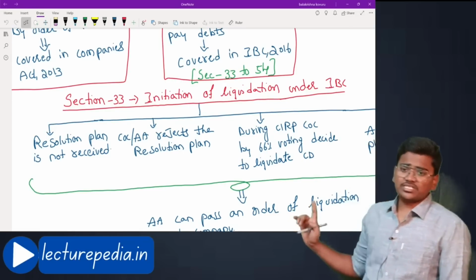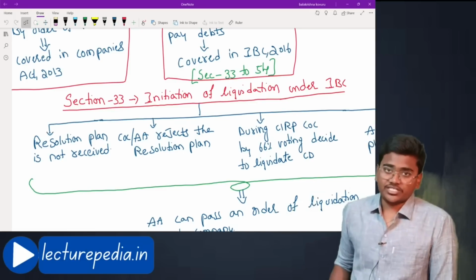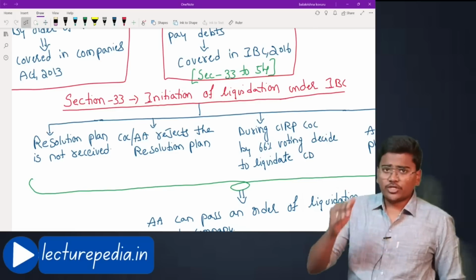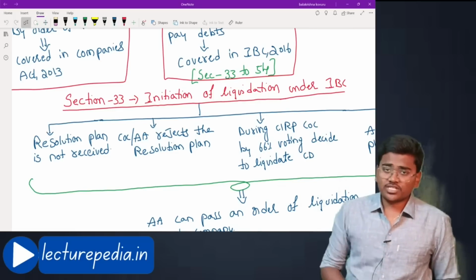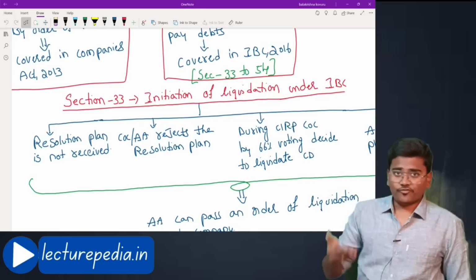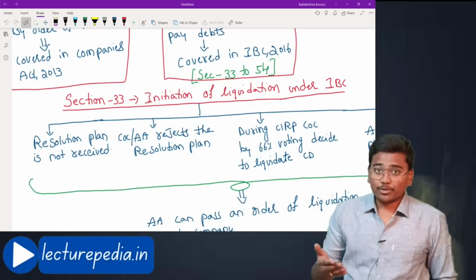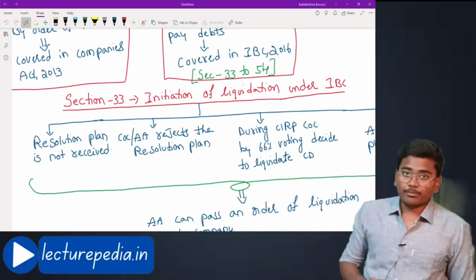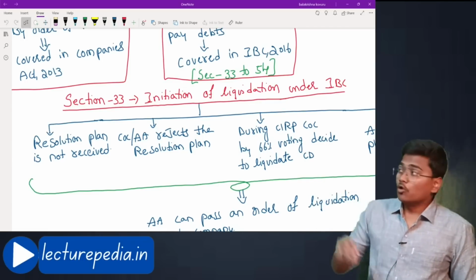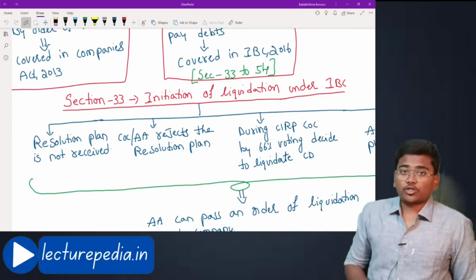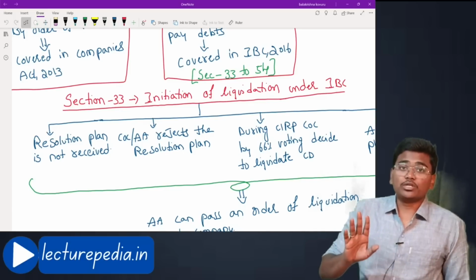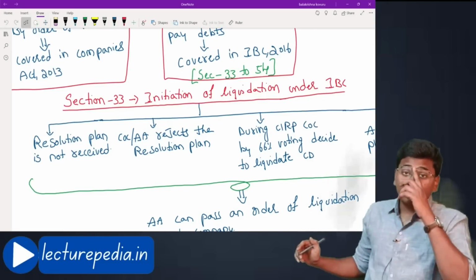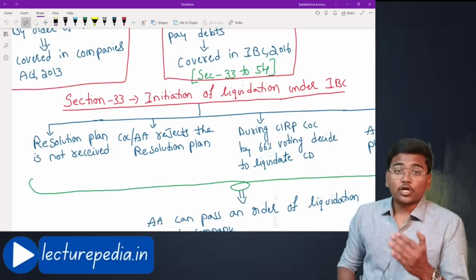Let us see them. The first situation is that a resolution plan is not received. CIRP is initiated against the corporate debtor, the committee of creditors is framed, and the resolution professional is appointed. This resolution professional has prepared an information memorandum. Now, this information memorandum has to be submitted to the resolution applicants, and the resolution applicants will give the resolution plan. There were no resolution applicants who were ready to give a resolution plan to this corporate debtor. In that case, the option available is to pass a liquidation order against the corporate debtor. That is the first situation in which a liquidation order will be initiated against the corporate debtor.